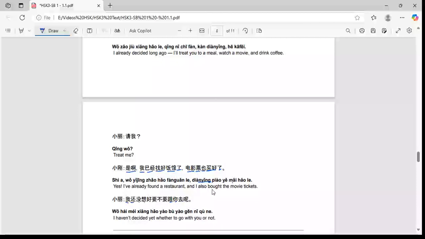So this person Xiao Kang has already found the restaurant, and also he bought the movie tickets. But Xiaoli is saying that 我还没想好, so I have not yet decided. 还没 is not yet. 想好 decided. 要不要 is whether. 跟你去呢, to go with you or not.